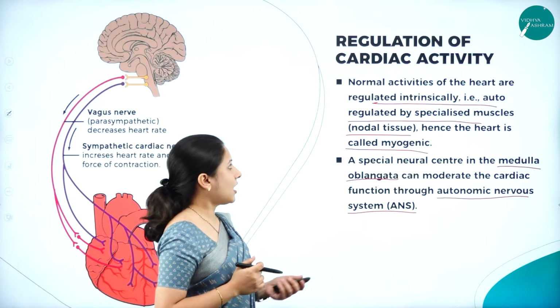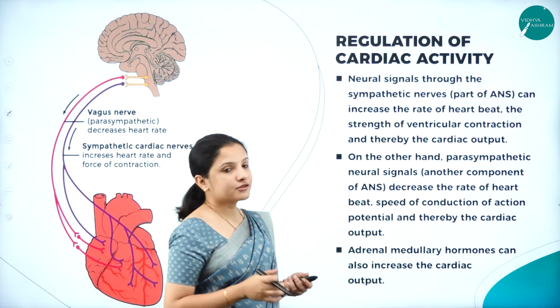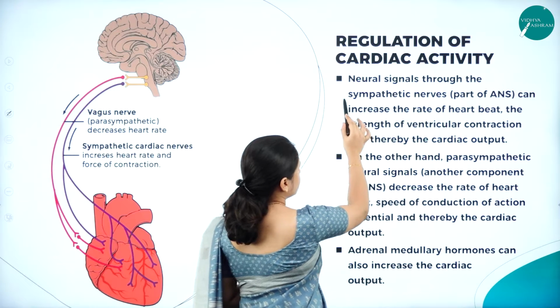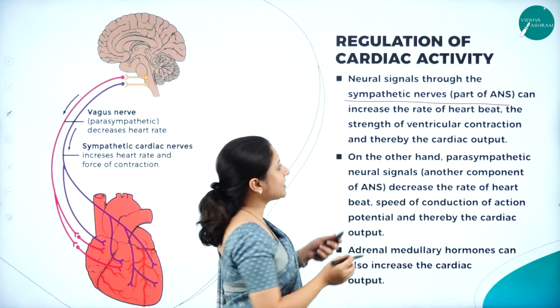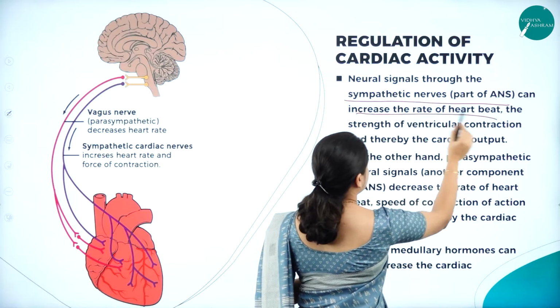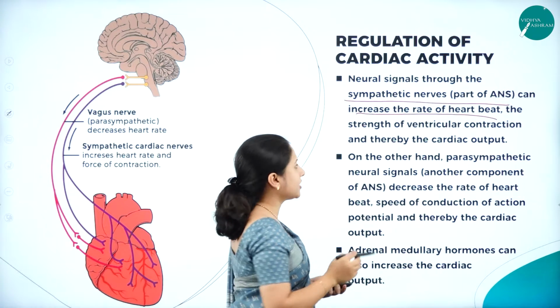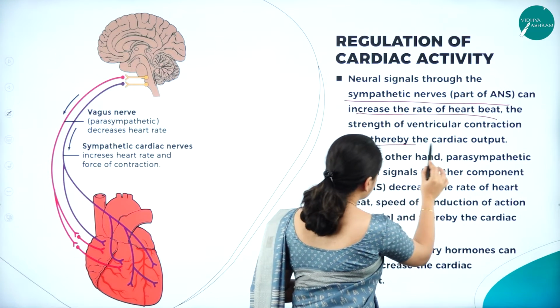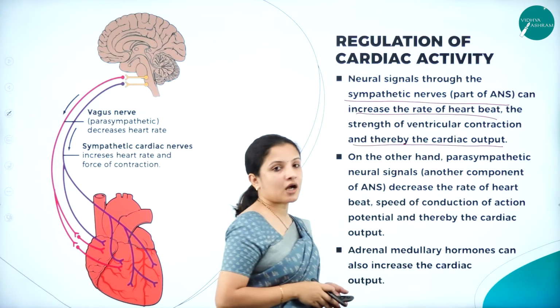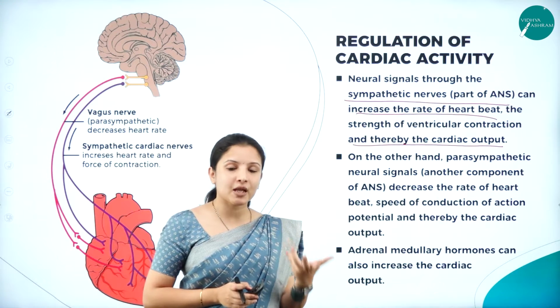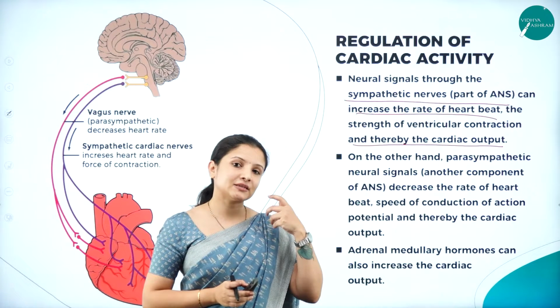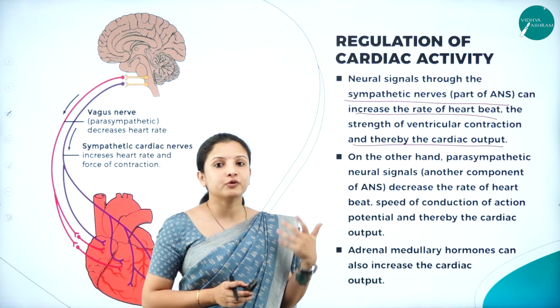So neural signals through the sympathetic nerves, which are parts of the autonomic nervous system, can increase the rate of heartbeat and the strength of the ventricular contraction, and therefore it can also increase the cardiac output. That is when I told you cardiac output is not the same in everyone, right? For example, in an athlete, the cardiac output is more.